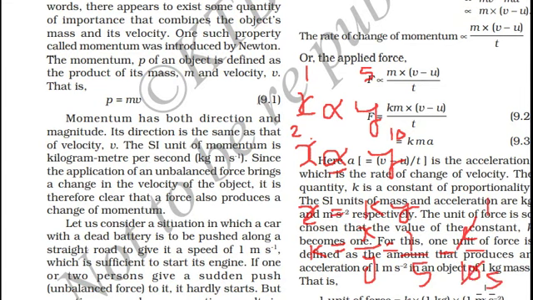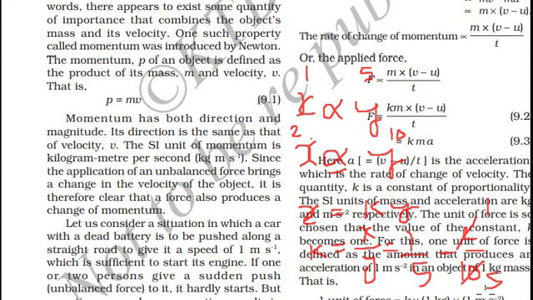Multiply t on both sides of the equation. So t and t get cancelled on the right hand side. So on the left hand side, Ft. And distribute these two terms. Ft, which is force times time, is equal to mass into final velocity minus mass into initial velocity.